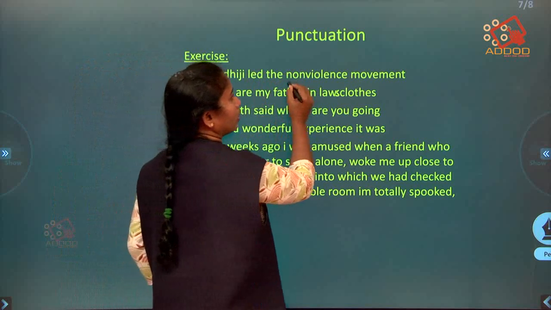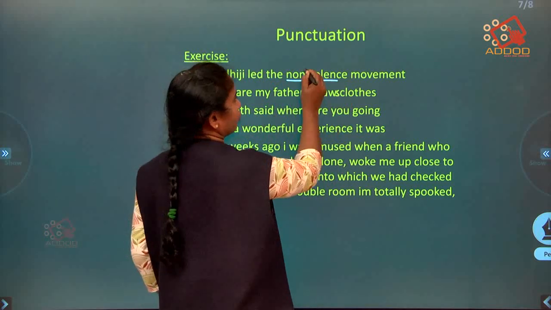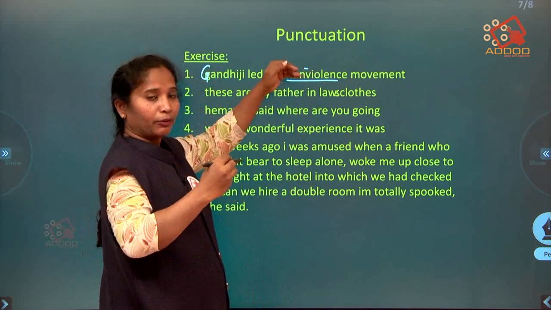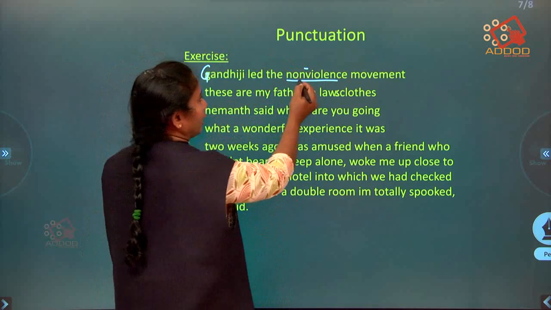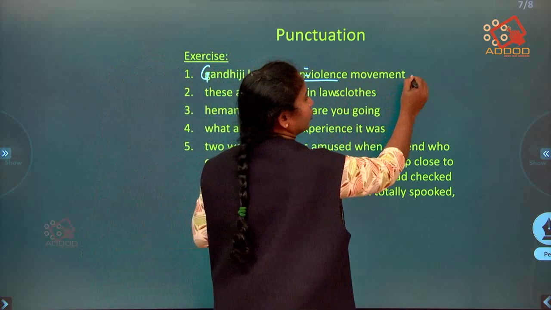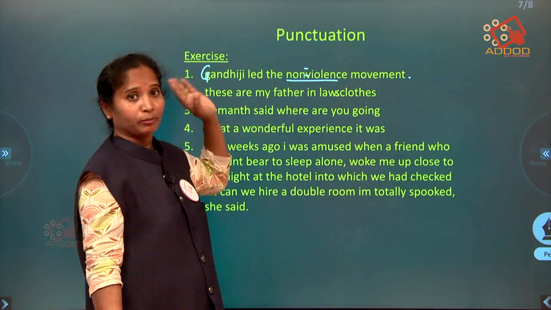Here we have got a compound word. So in between non and violence you have to put a hyphen. Okay, so don't put it above the word, you have to rewrite it. So you have to write here non-violence. Okay, then after movement you have to put a full stop, right? For this you will get 1.5 mark.